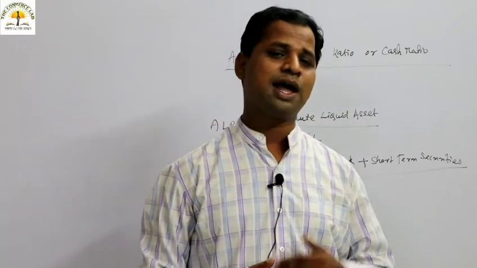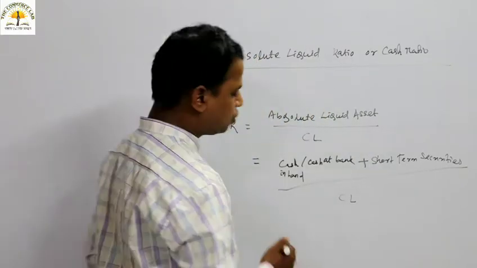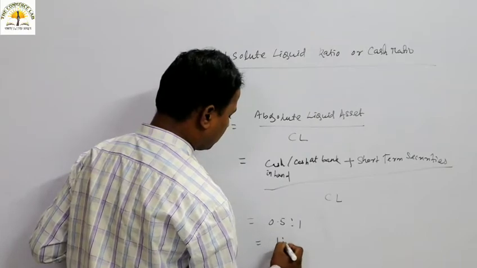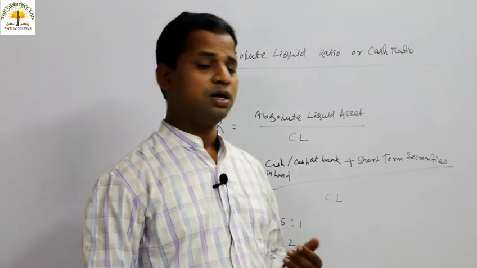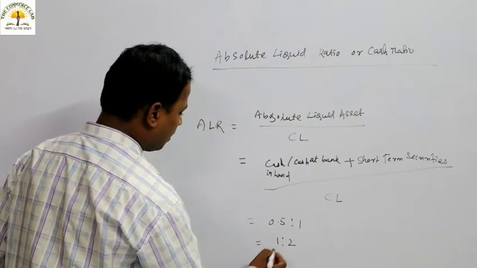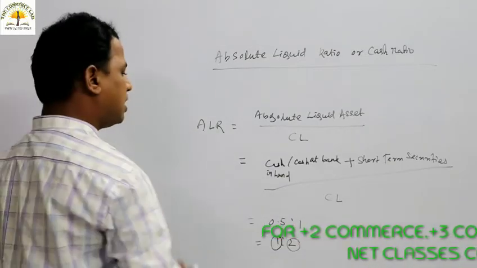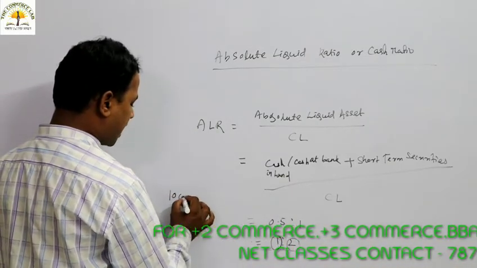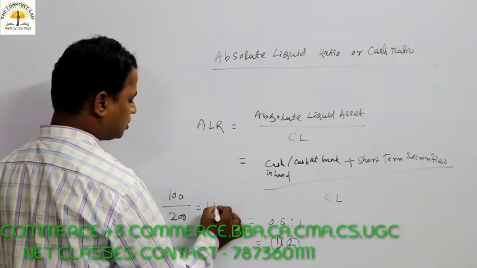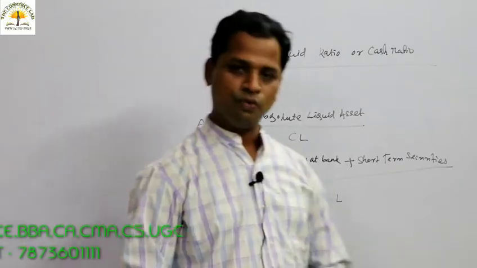So this is known as what? Absolute liquid ratio. As per the rule of thumb, the ratio should be what, everybody? 0.5:1 or 1:2. So if absolute liquid assets should be 1 time, the current liability should be 2 times. If absolute liquid asset is 100, then current liability should be 200. So that the ratio is coming how much? 1:2 or 0.5:1. Same thing.